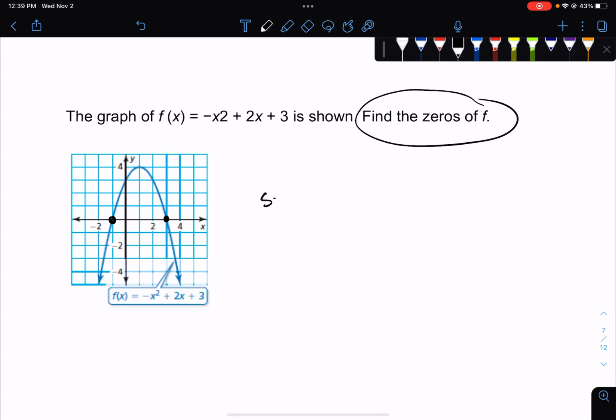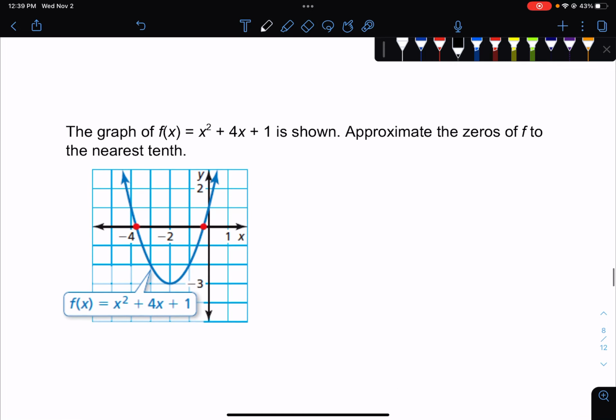Those are called solutions, right? My solutions would be x equals -1 and x equals 3. Another word for solutions is zeros, okay? It's the same thing. It's just another math term that you see the ACT in the book use sometimes. They call them zeros instead of solutions. So it might say find the zeros, and all you have to do is solve it like we normally do. It just has a different name.